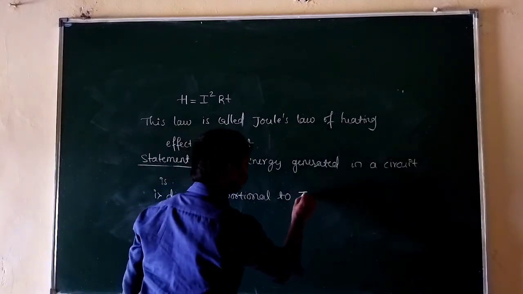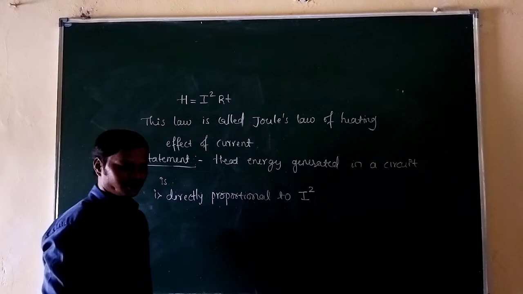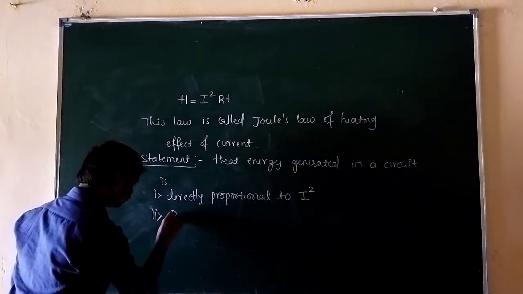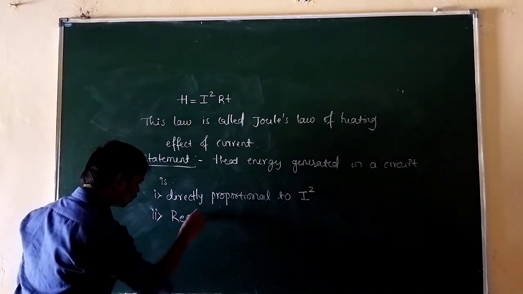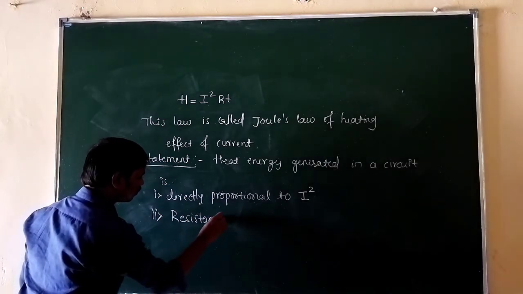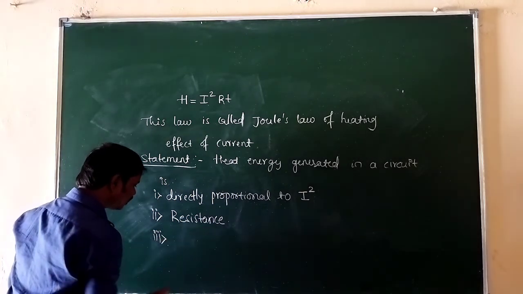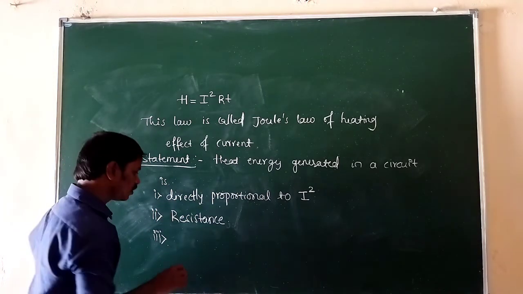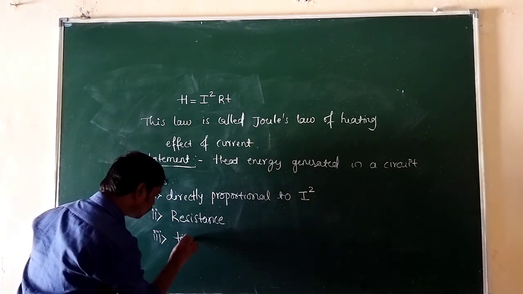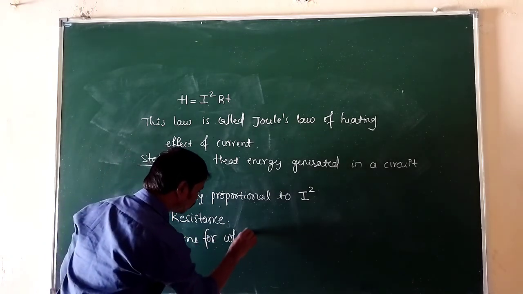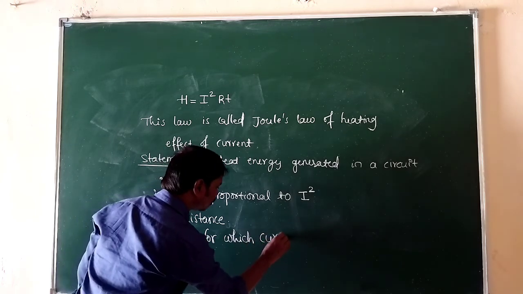Means I will write I square. Next one, and is directly proportional to resistance. Next one, and is directly proportional to the time for which the current flows in the circuit.